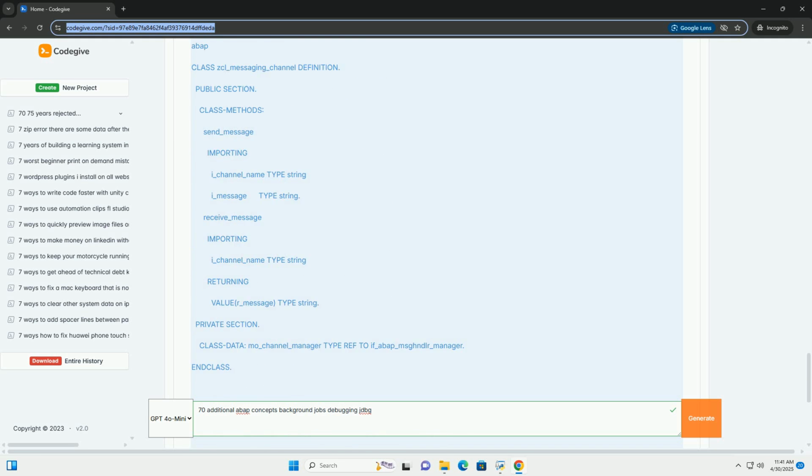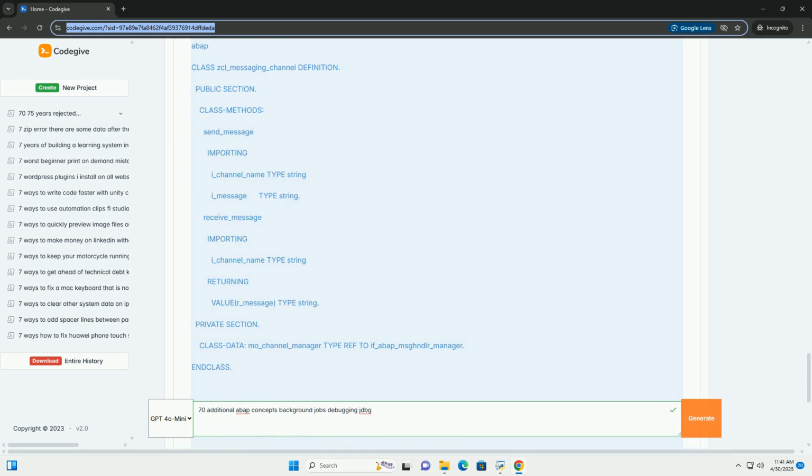* JOB_OPEN opens a background job for definition. * JOB_SUBMIT adds a step to the job, for example submitting a report or program. * JOB_CLOSE closes the job and schedules it for execution. * BP_JOB_READ reads information about a background job. * BP_JOB_STATUS_READ reads the status of a background job.